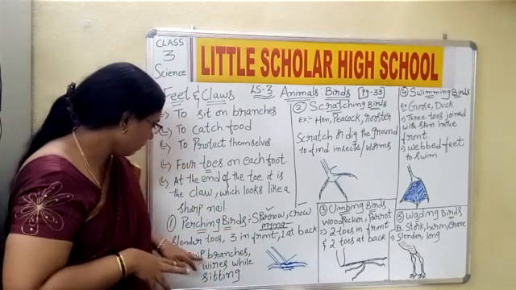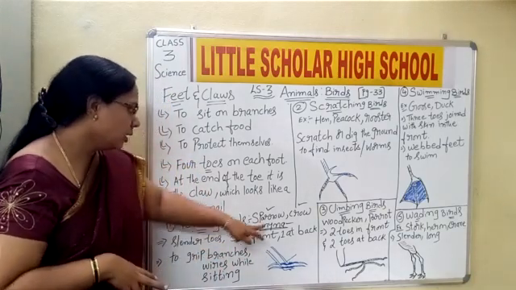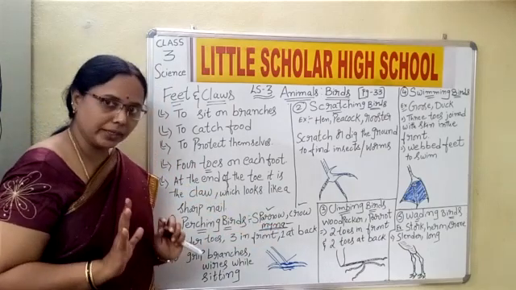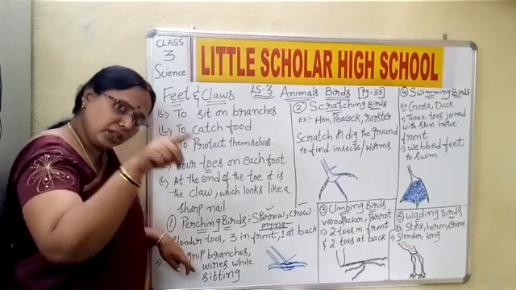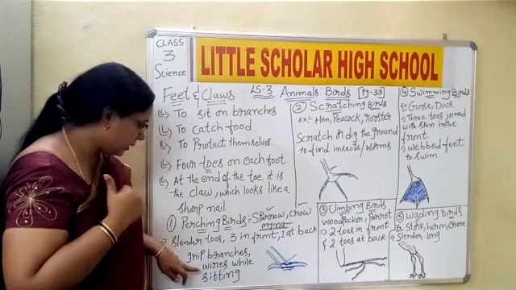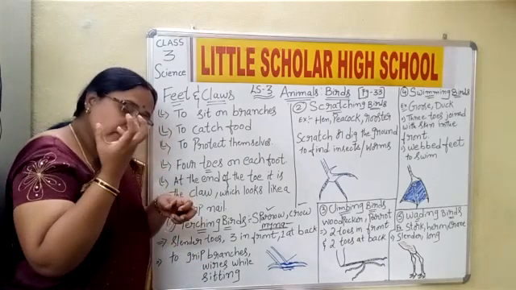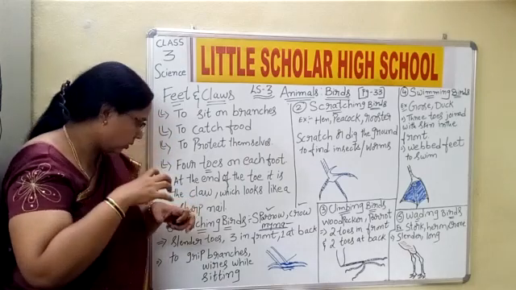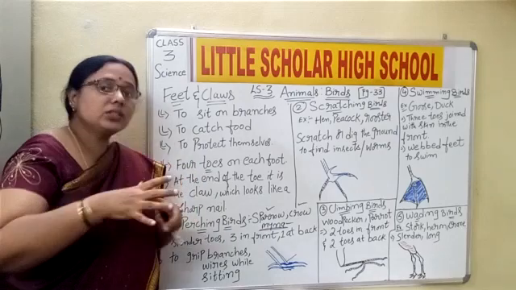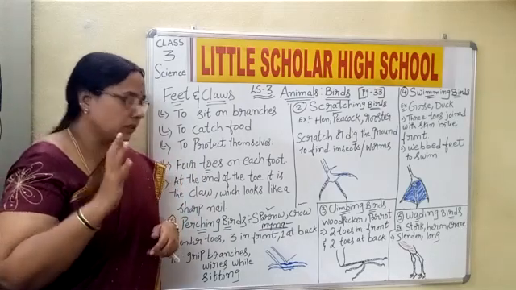This is how the feet are in the sparrow, crow and myna. Just remember that they are slender, three in front and one at the back, and they help to grip or hold the branches or wires on which they are sitting.